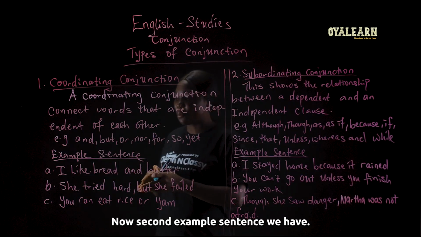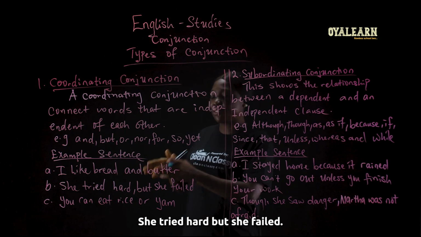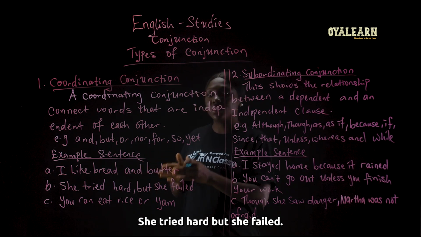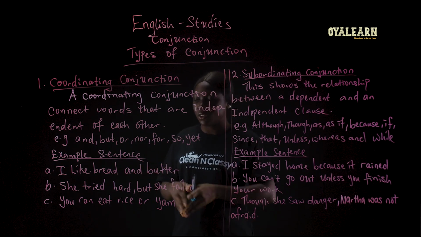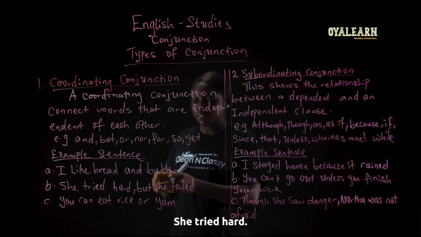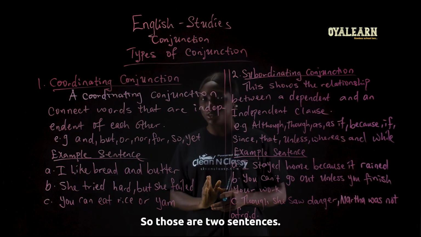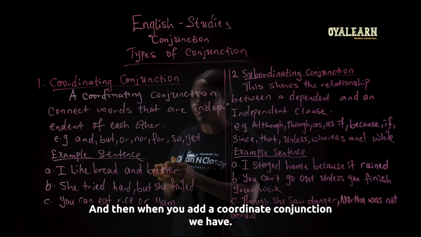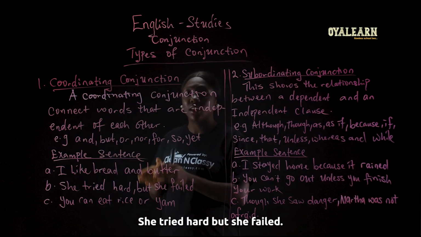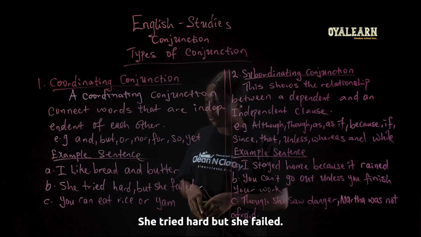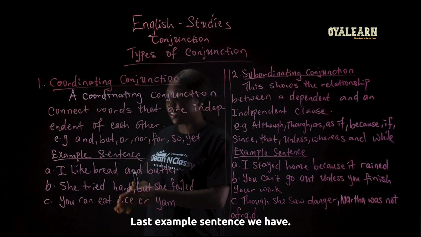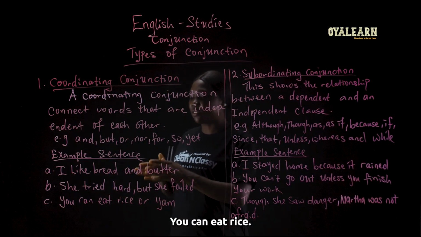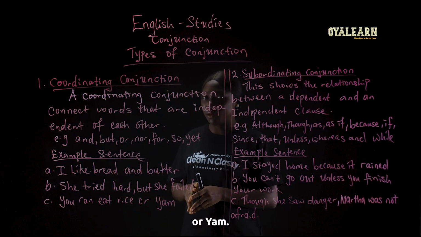Now, the second example sentence we have is, "She tried hard, but she failed." "She tried hard," "she failed." So those are two sentences. And then when you add a coordinating conjunction, you have "She tried hard, but she failed." Now, the last example sentence we have is, "You can eat rice or yam."